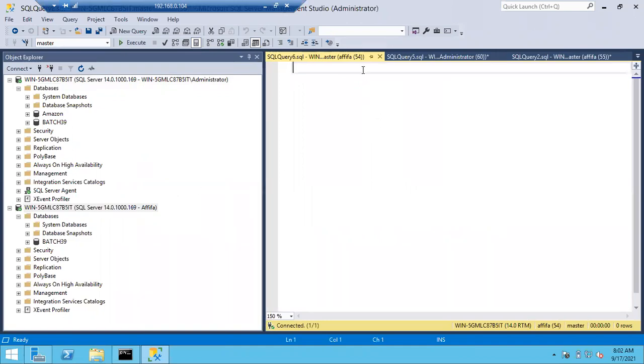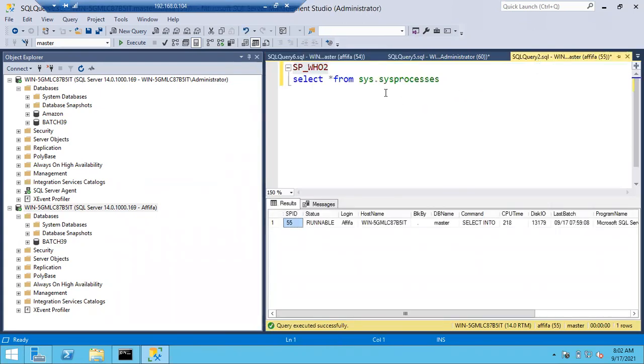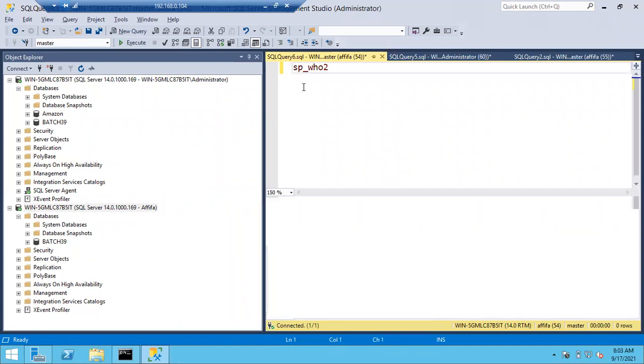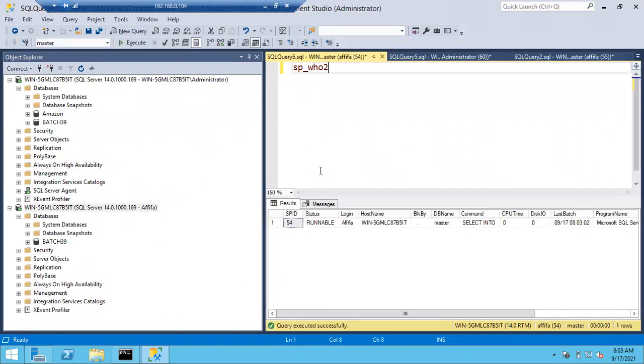Again, you can see here session 54, session 55. Okay, so let me open the same query. Let me run the same query here. Now she can see only the current session. If you run the same query here, she can see 54 only. Even though there are 2 sessions belonging to Afifa, she cannot see those 2 sessions. If she executes sp_who2, she can see only that current session ID.